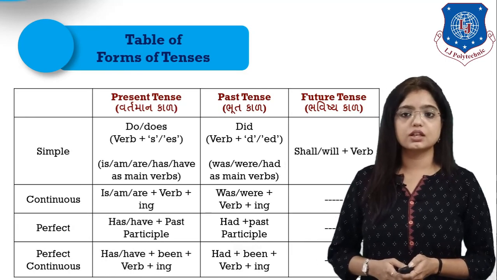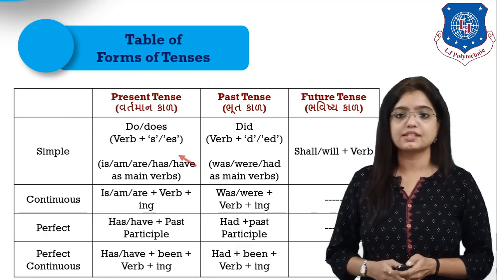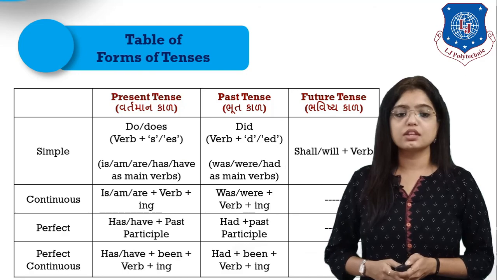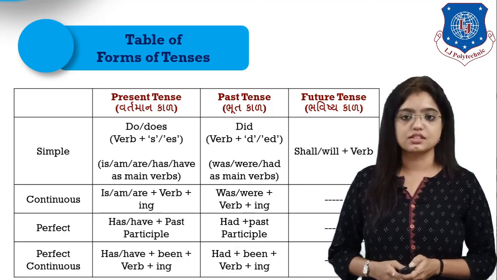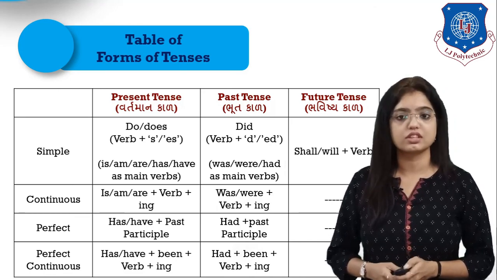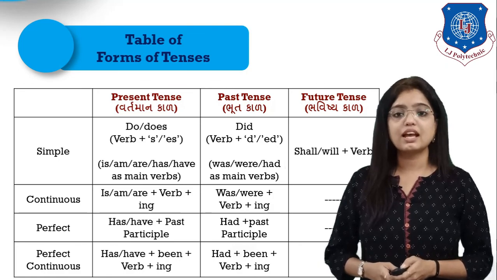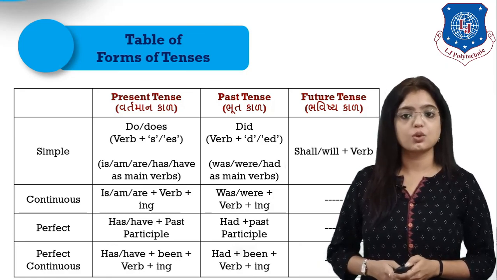If you can see here, the first one is simple present tense, the second one is simple past tense, the third is simple future tense. The formulas to the respective tenses are given over there, which you will have to use while you fill in the blank while attempting your questions.